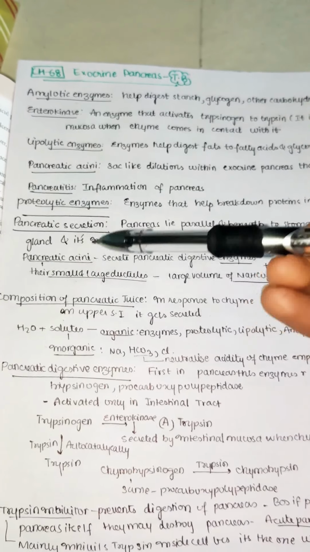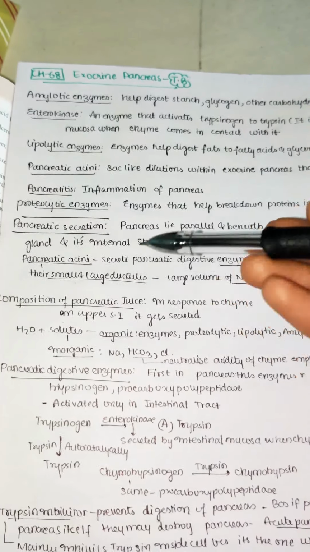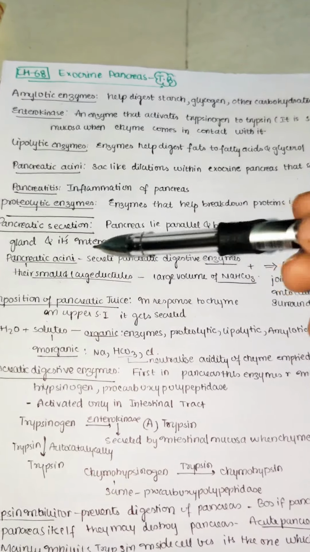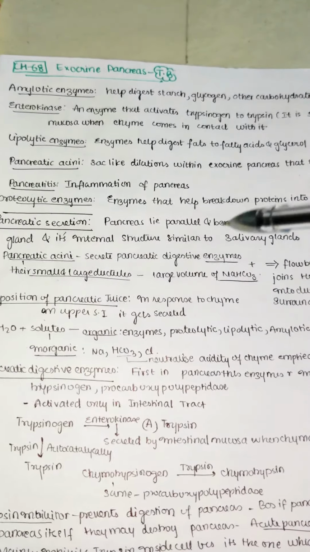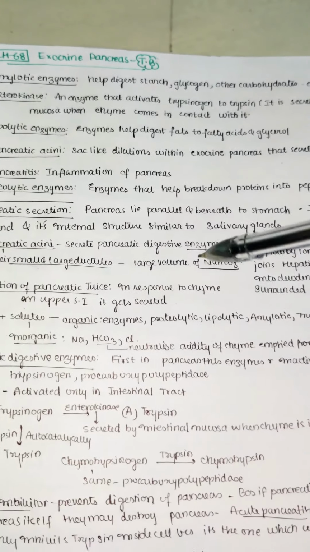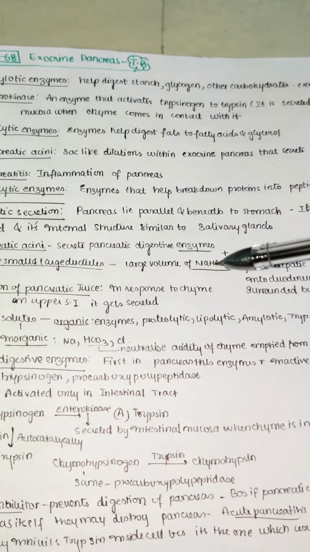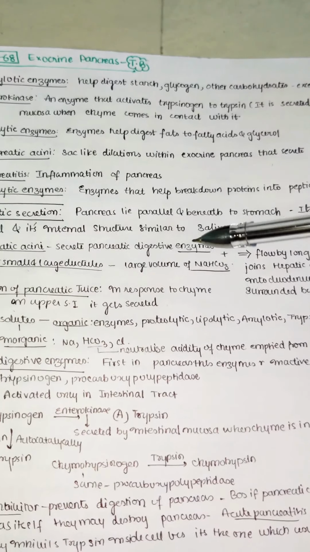These acini are small. They also have their ducts and ductules. So remember, the acini secrete enzymes, whereas the ducts and ductules mainly secrete large volumes of sodium bicarbonate. It's a major alkali system.